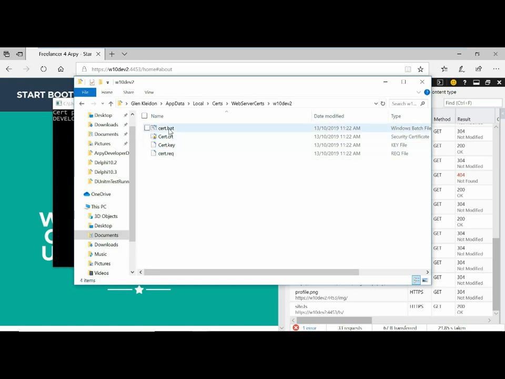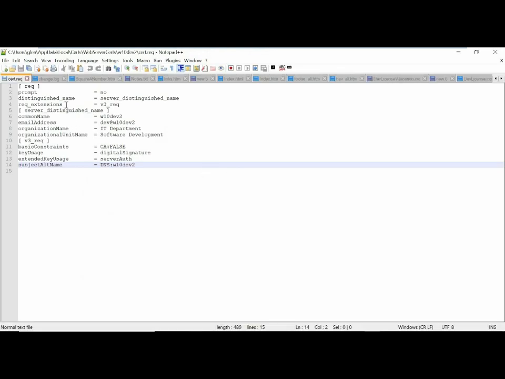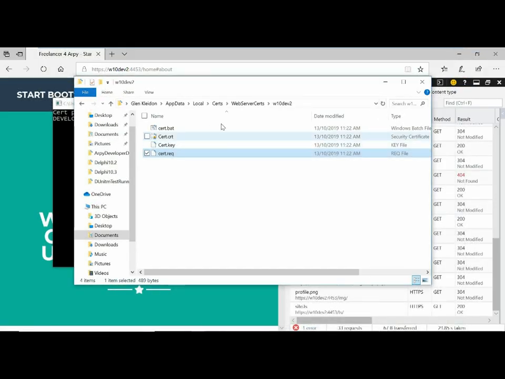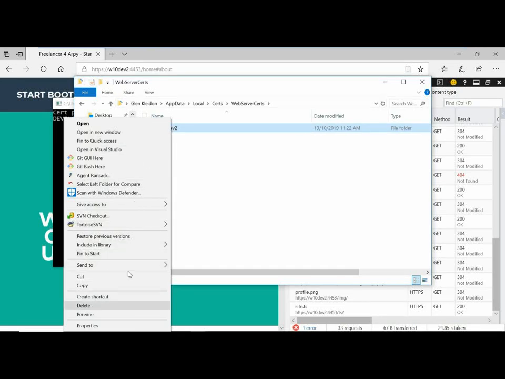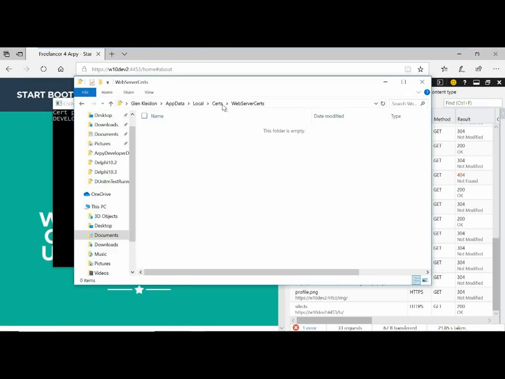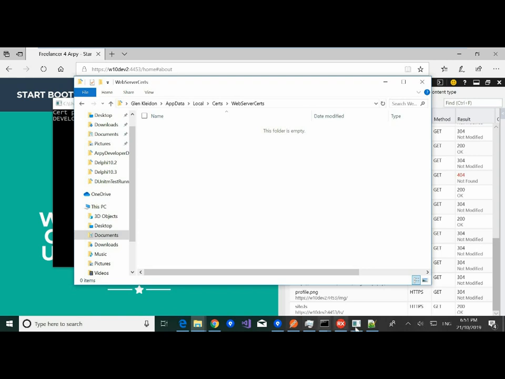So if we just have a very brief look at the certificate request, what we have in here is the things. So Arpy detected all this, set it all up for you, created the request, set everything up so that it would just work immediately. So a good way to show that that's working is if I go in here and delete that certificate, and I kill my app and start it up again.